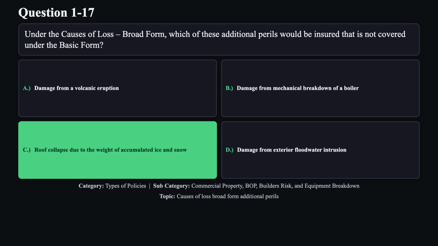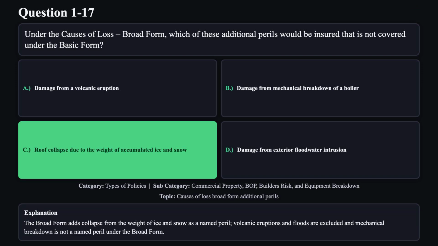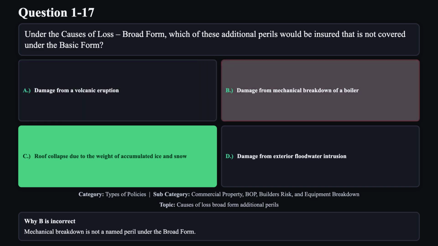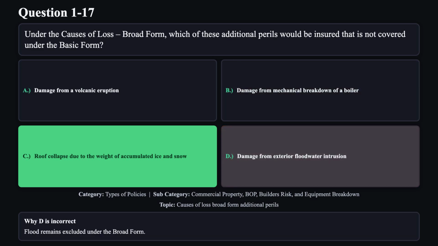The correct answer is C. The broad form adds collapse from the weight of ice and snow as a named peril. Volcanic eruptions and floods are excluded, and mechanical breakdown is not a named peril under the broad form. Reason A is not correct. Volcanic action is excluded under both basic and broad forms. Reason B is not correct. Mechanical breakdown is not a named peril under the broad form. Reason D is not correct. Flood remains excluded under the broad form.